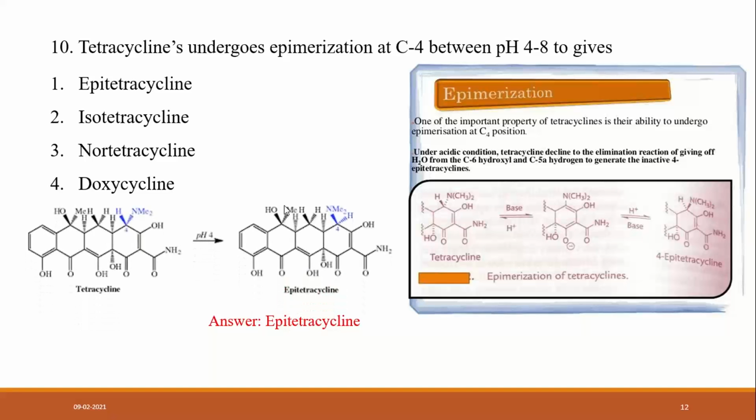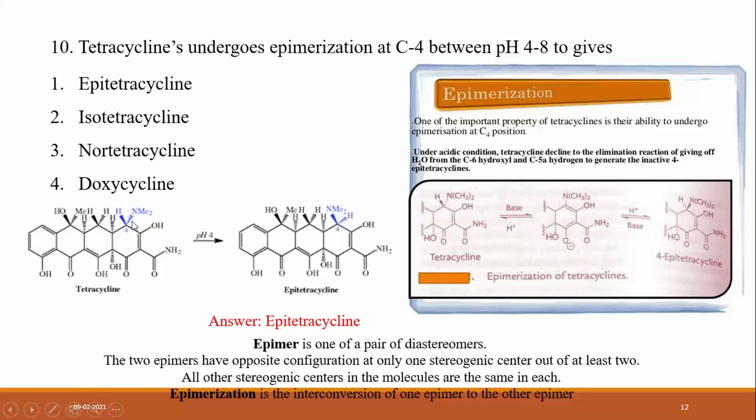Another explanation regarding epitetracycline: tetracycline changes the orientation of the dimethylamino group, not the position. It is called orientation, meaning above the plane and below the plane. An epimer is one of a pair of diastereomers.